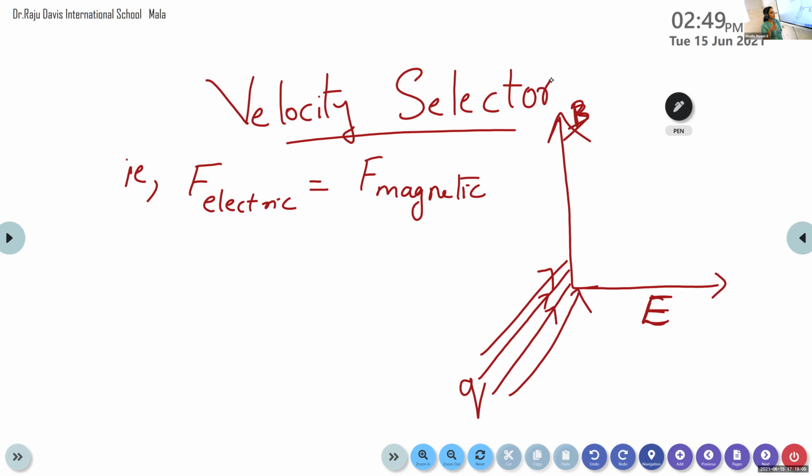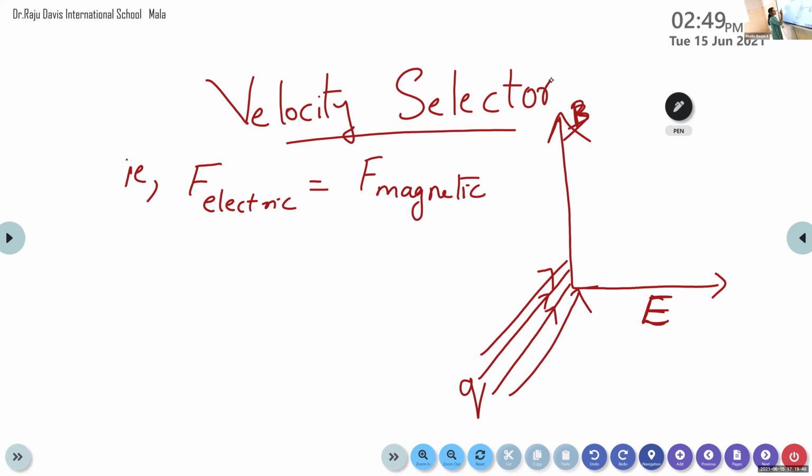In order to select charged particles with equal velocities, we allow charged particles with different velocities through a transverse electric and magnetic field. And by adjusting the value of electric field and magnetic field, we get a beam of charged particles with a uniform velocity. For that, we make the force exerted on the charged particle by the electric field and magnetic field equal. That is, the force exerted by the electric field is equal to the force exerted by the magnetic field.